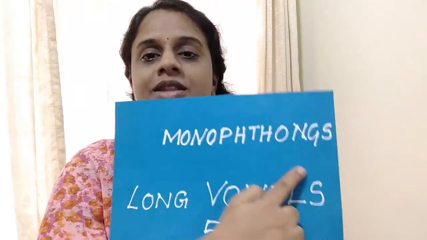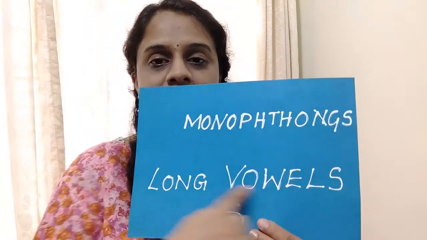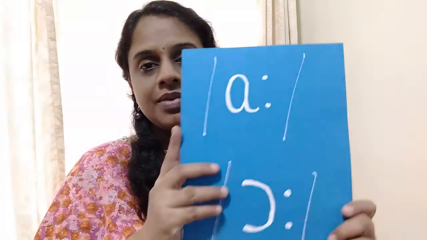Okay, so now we have learned that among the monophthongs we have 5 long vowels. Which are they? You have to try reading them. Ah, as in the word car, far, etc. Aw, as in the word cottage, college, and so on, horse, and so on.